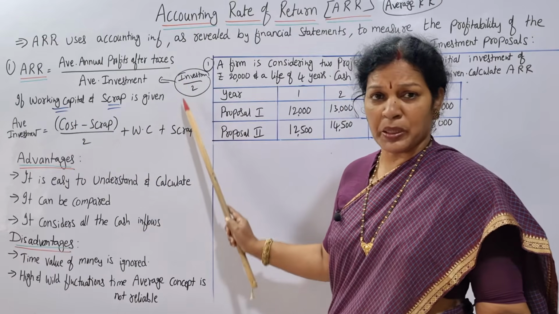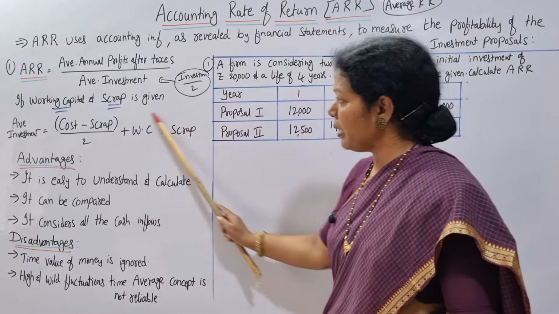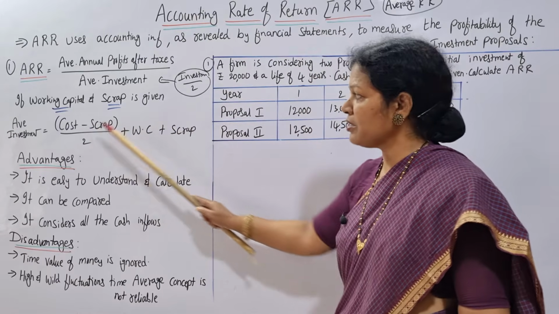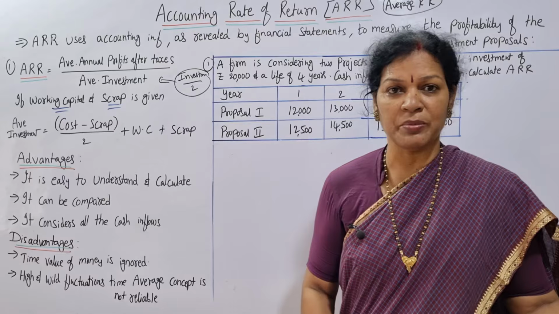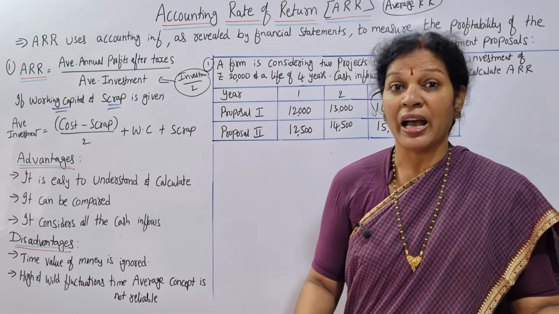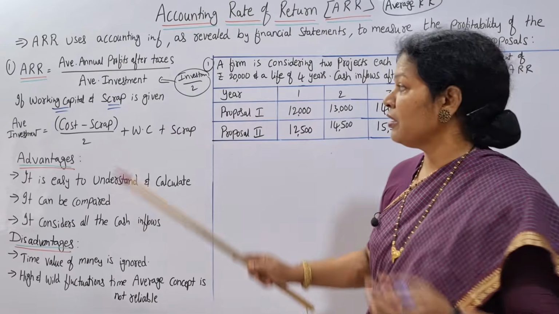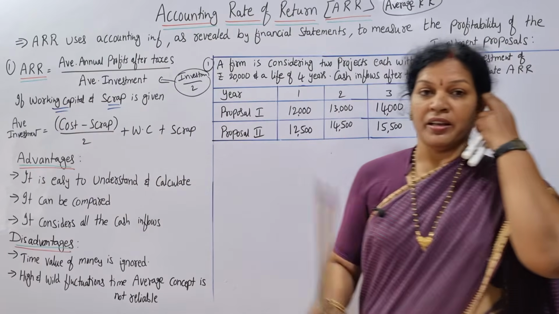Cost by 2 means investment by 2. That's all. There is no scrap, no working capital, so everything will be cancelled. Just simply cost by 2. Cost means nothing but the investment. How much you are investing, that divided by 2 will be the average investment. Am I clear? So that's the formula.